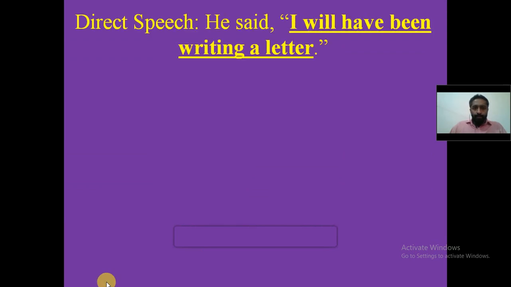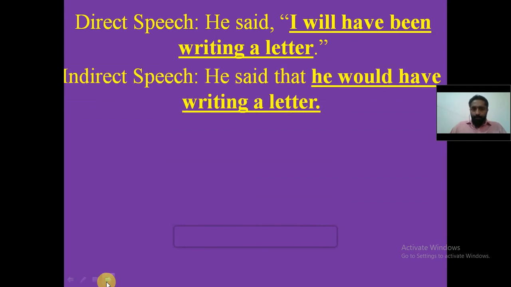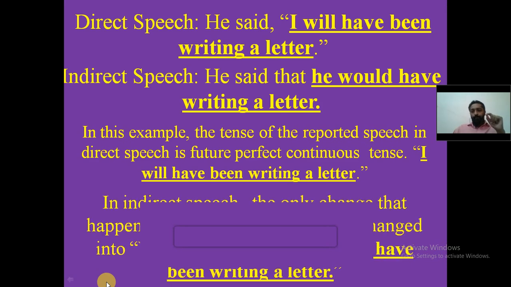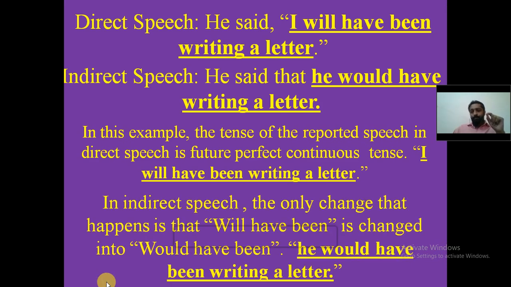See the direct speech. He said, I will have been writing a letter. In indirect speech, he said that he would have been writing a letter. So what is the change that happens there? The change that happens there is that will have been is converted into would have been. The tense is not changed.